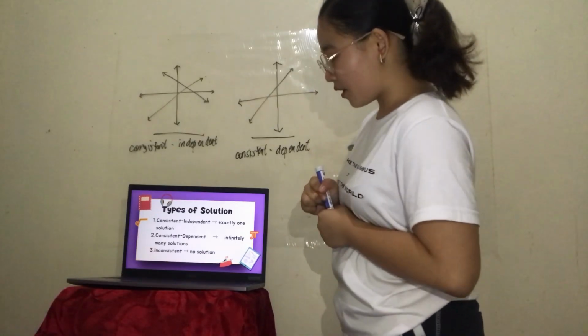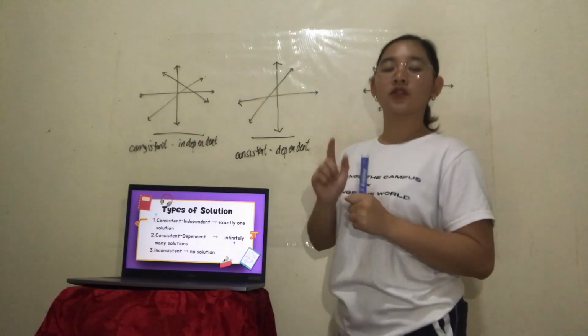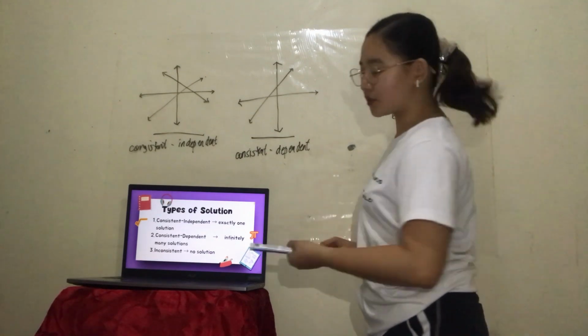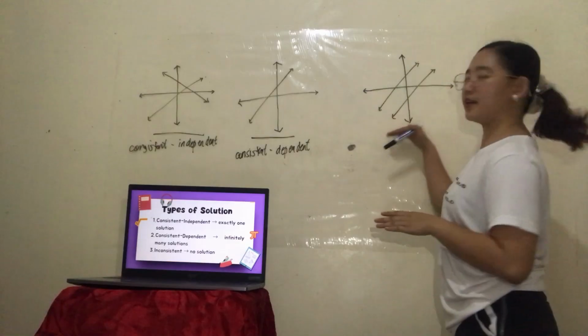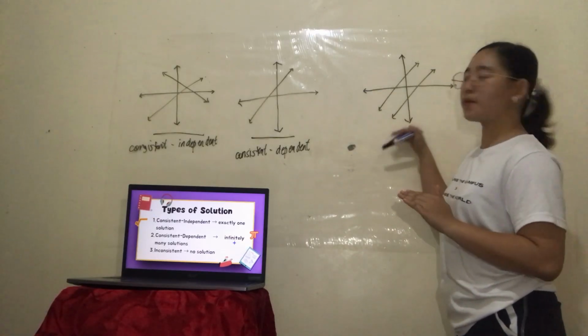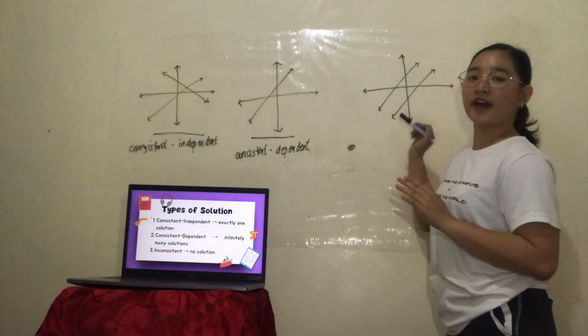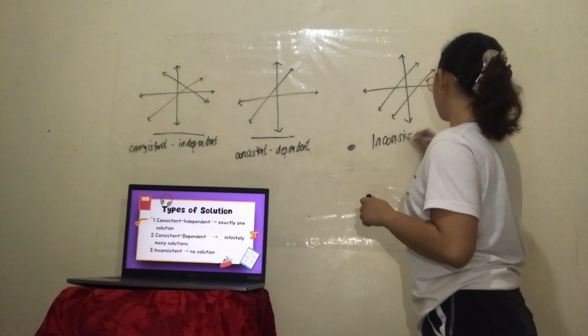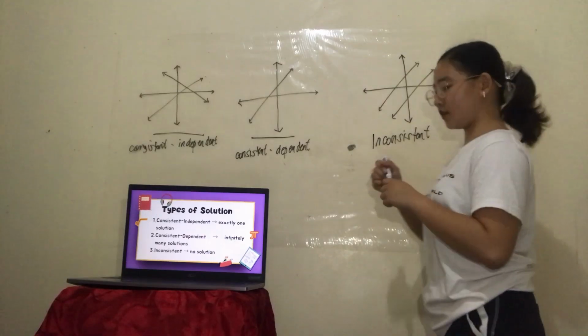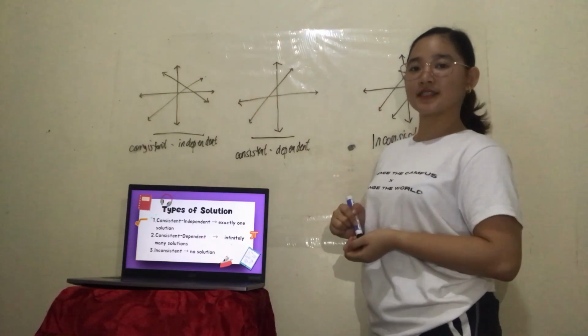Then lastly, we have the inconsistent, or no solution. When we graph this solution, the lines are parallel, something like this. The lines are parallel and never meet or never cross. So this graph is inconsistent. Did you get it?